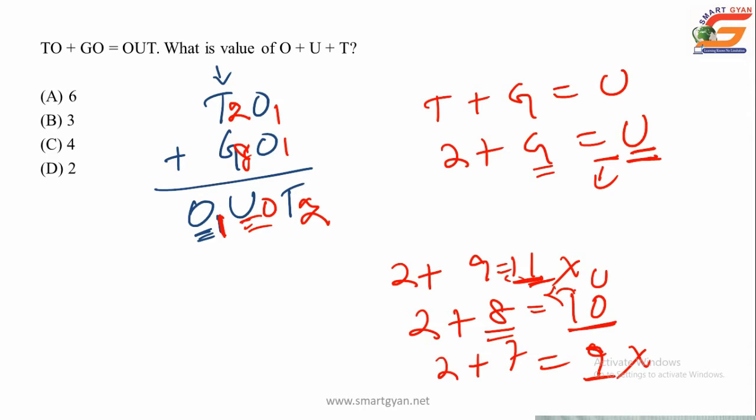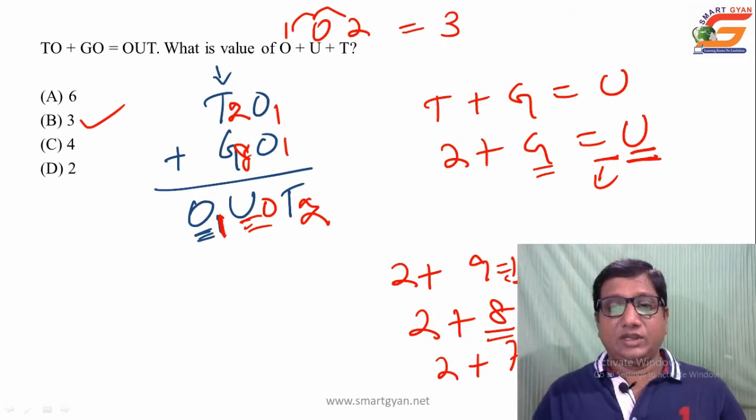So we obtain 21 plus 81 is equal to 102. Coming to the question, the value of O is 1, value of U is 0, T is 2. So 1 plus 0 plus 2 is equal to 3. Choice B is your answer. Let us move to the next problem.